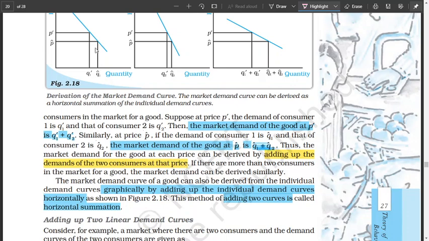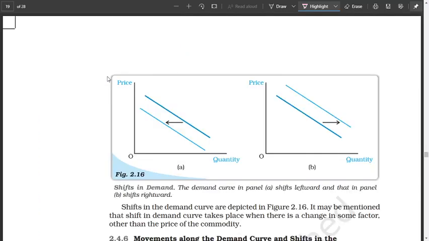Okay, but if you don't know the figures, you can also do it graphically. From the graph you can add these curves horizontally, from the left to the right. By adding these two curves, it's called the horizontal summation. You sum these curves horizontally. That's how you can also find the market demand curve.